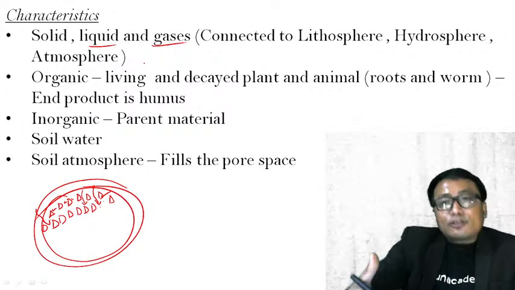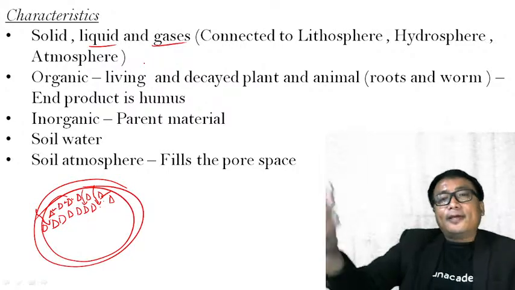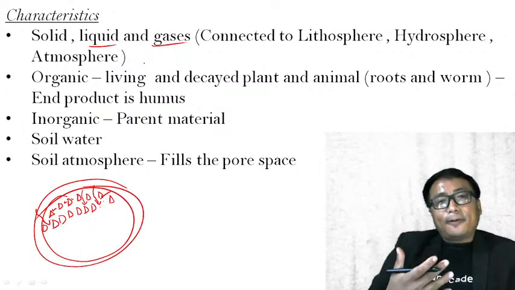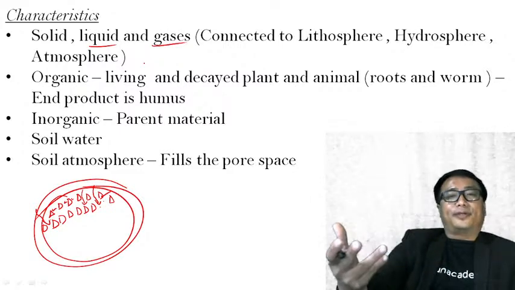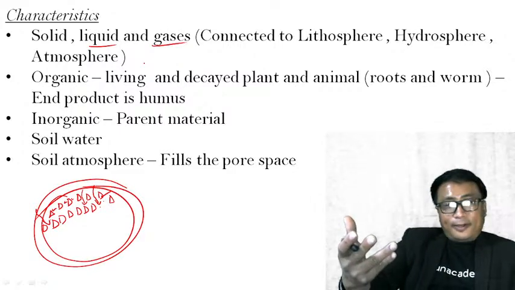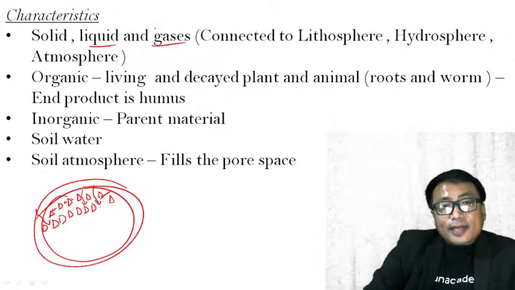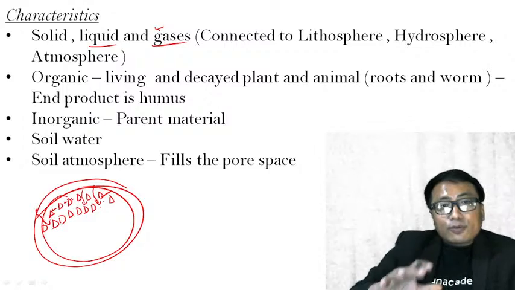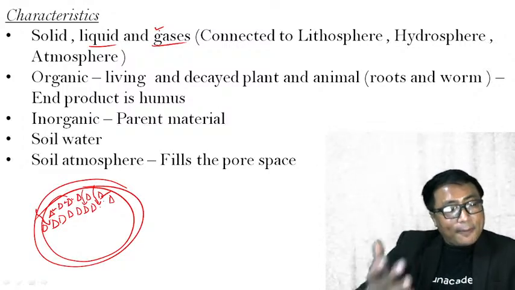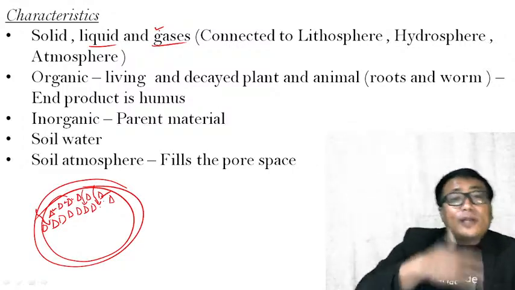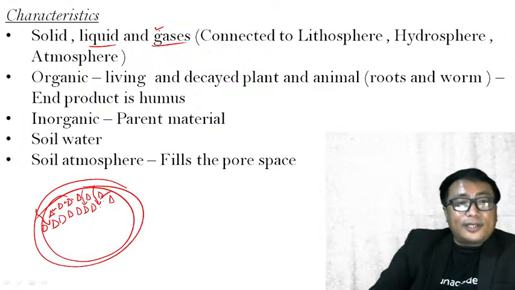The characteristics of this soil will further determine the type of vegetation that it can support. Also, if the gases are not there, if the soil is not well oxygenated compared to another type of soil which is well oxygenated, the characteristics will change.